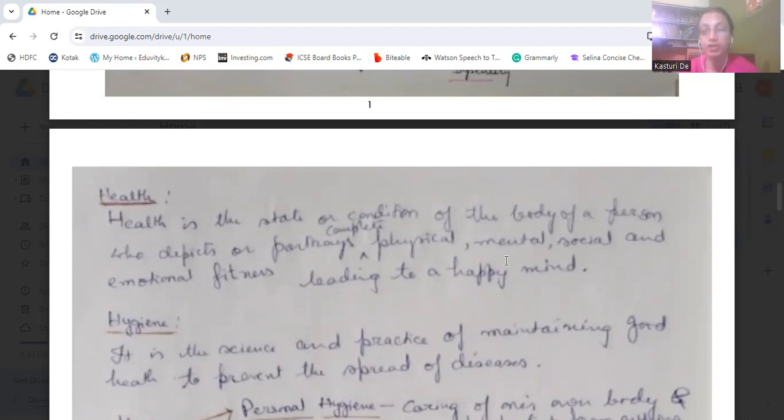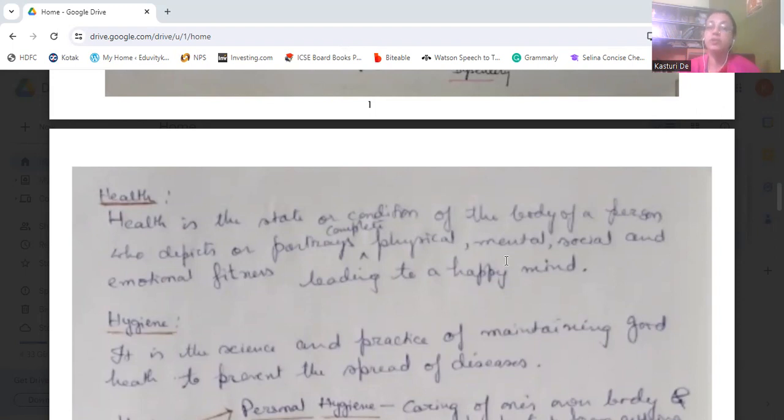That will prevent you from all diseases, all tensions. That will keep your body physically, mentally, socially and emotionally fit. To keep a happy mind, we need to maintain certain conditions, a certain state of the body.